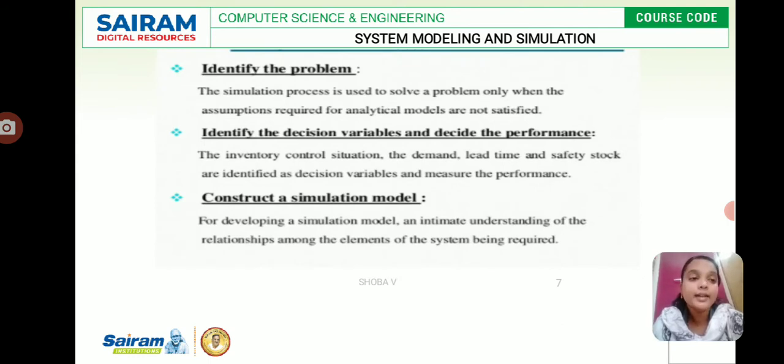Now we identify the problem. Before planning the project, we have to identify the problem statement. The simulation process is used to solve a problem only when the assumptions required for analytical models are not satisfied. Then we identify the decision variables and decide the performance measure. In an inventory control situation, the demand, the lead time and safety stock are identified as decision variables, and we can measure the performance. Then construct a simulation model. For developing a simulation model, an intimate understanding of the relationships among the elements of the system is required.